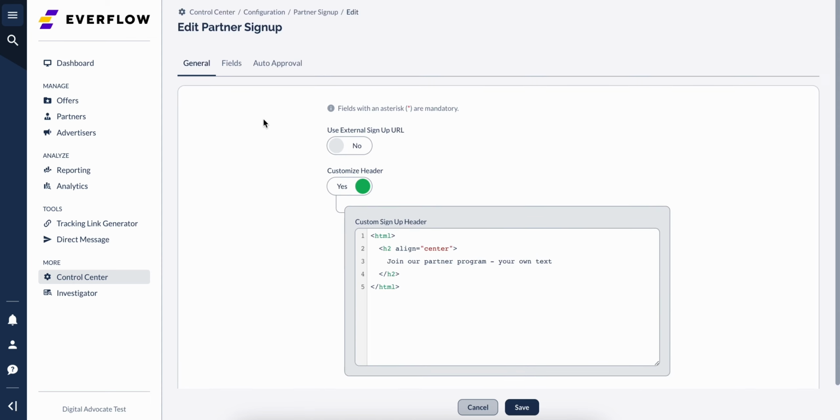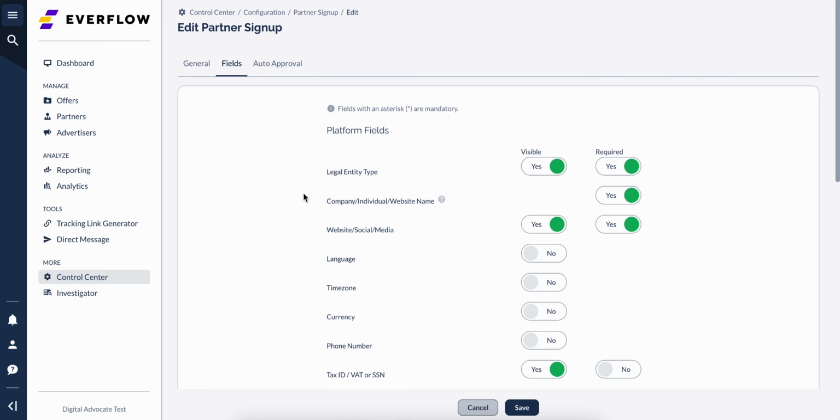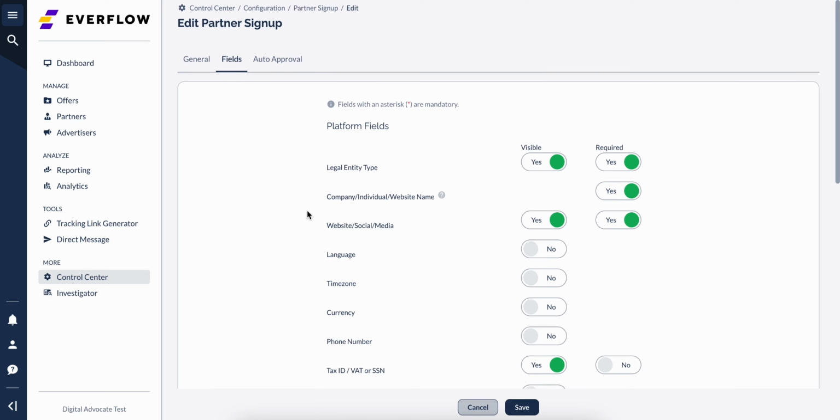Now we will move on to the Fields tab. The Fields tab is where you can customize the content inside your signup page. You can decide which fields are visible or required by using the toggles. Some fields are self-explanatory, such as legal entity, time zone, currency, phone number, tax ID or VAT, or social security number. Let's go over those that may require a bit of explanation.